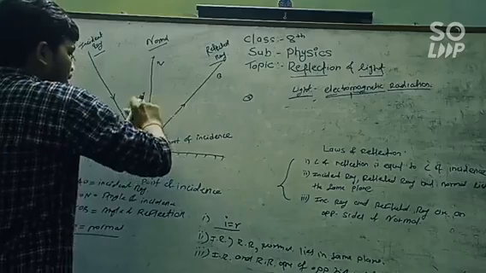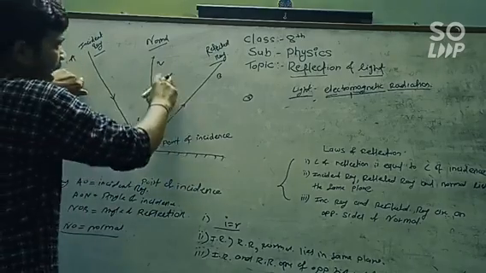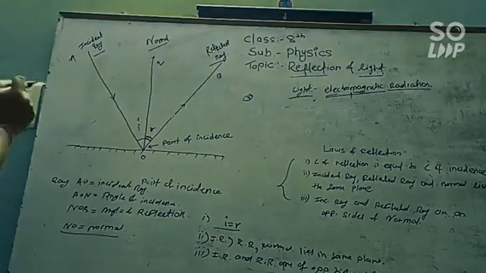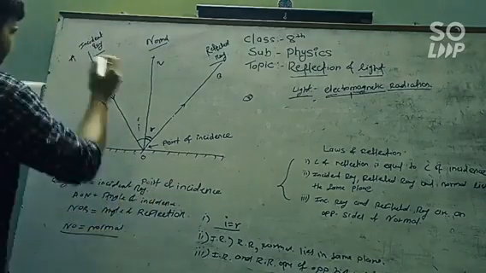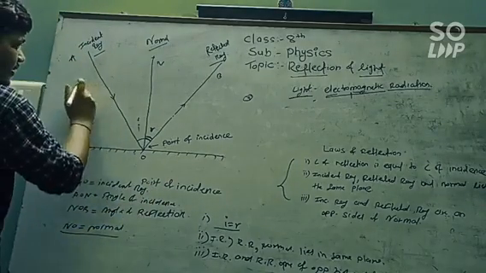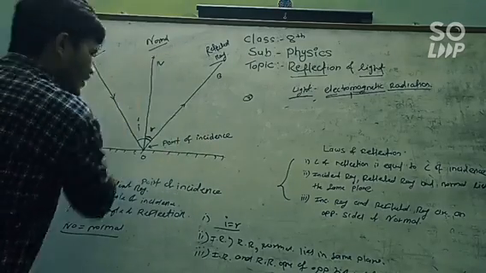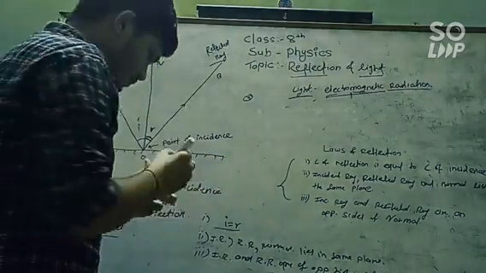Now what's the second law? The incident ray, the reflected ray and the normal, the three of these lie in the same plane. This is our second law. Now what is our third law? That the incident ray AO, or any incident ray, and the reflected ray are on opposite sides of the normal. These are the three laws of reflection.